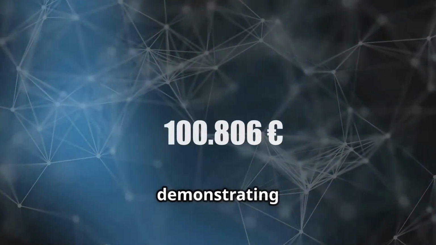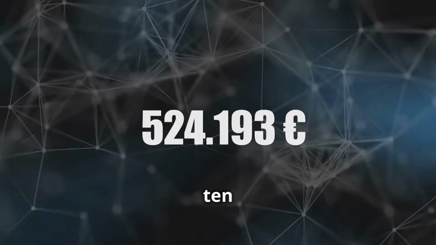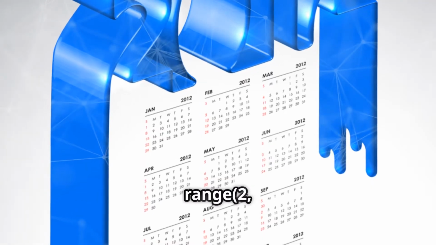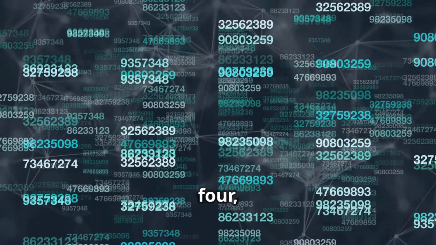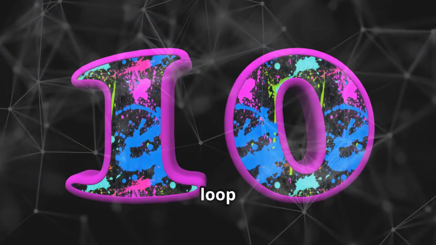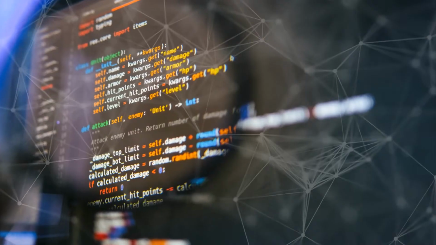Here's an example demonstrating the use of range with a for loop to print even numbers from 1 to 10. Python: for i in range(2, 11, 2): print(i). In this example, range generates the sequence 2, 4, 6, 8, 10. The loop iterates over this sequence and the print statement displays each even number.